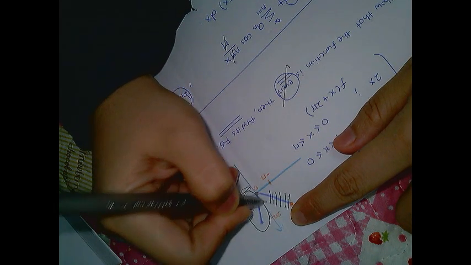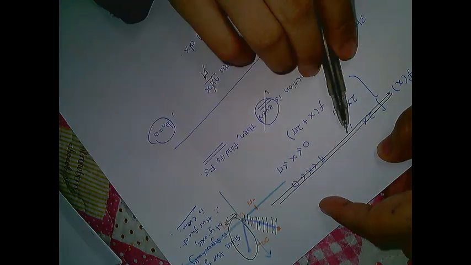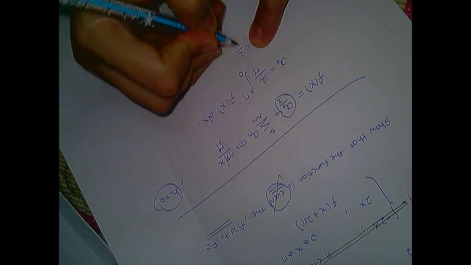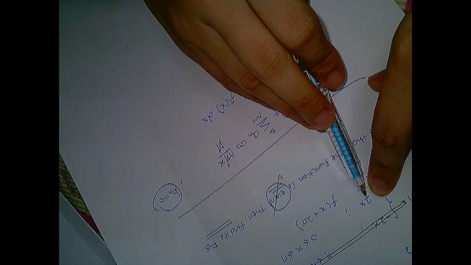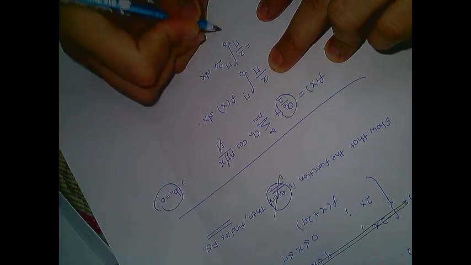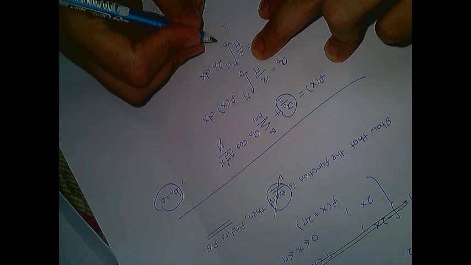Means that this one is not involved. The limit is from 0 to pi, so this one is not involved, and we don't want to calculate for this one. We calculate for the second one, so it will save our time. So we have 2 over pi, from 0 to pi. Since we have only one function to be calculated, it's easy. 2x dx. 2 is just a constant, take 2 out from the integral, so you have 4 over pi.